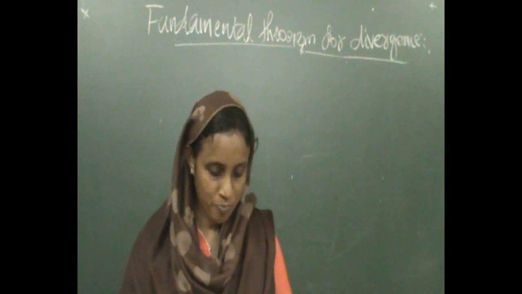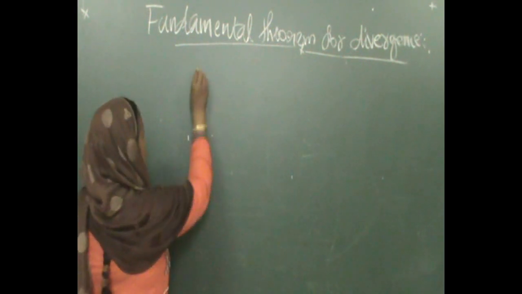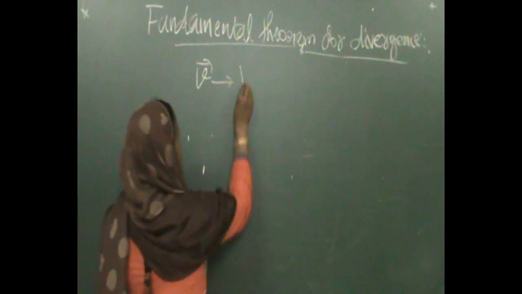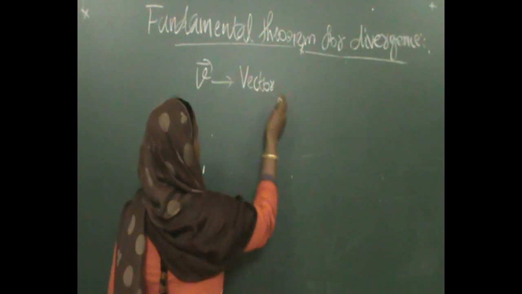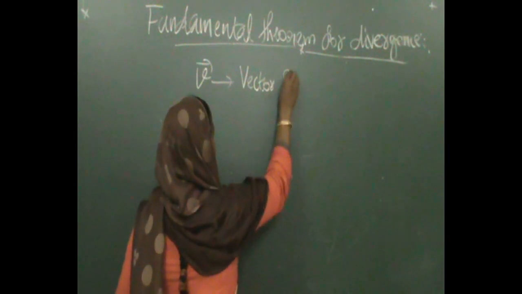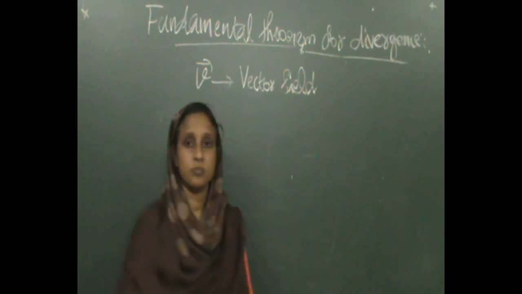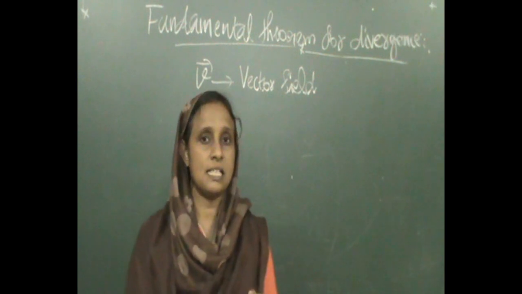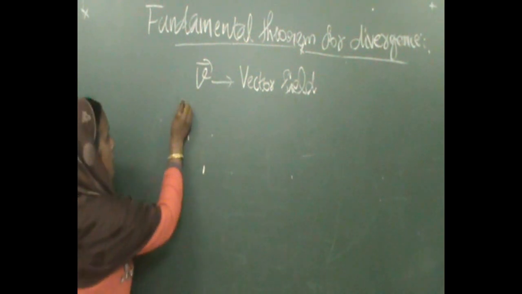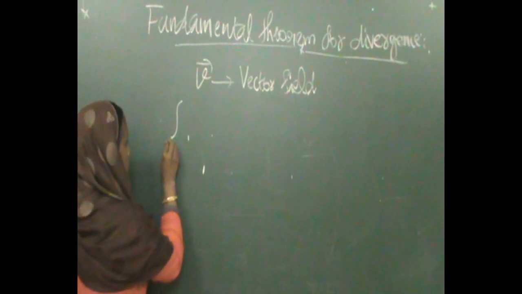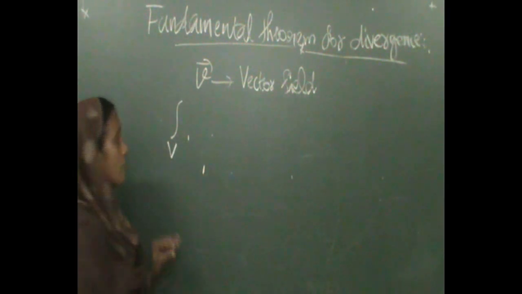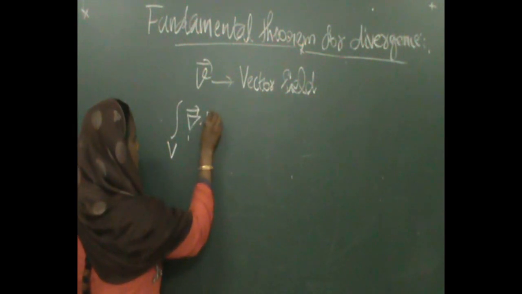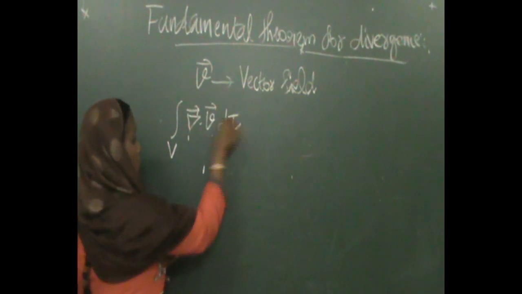Suppose vector V is a vector field. Then the fundamental theorem for divergence states that the volume integral of divergence of vector V, del dot V d tau.